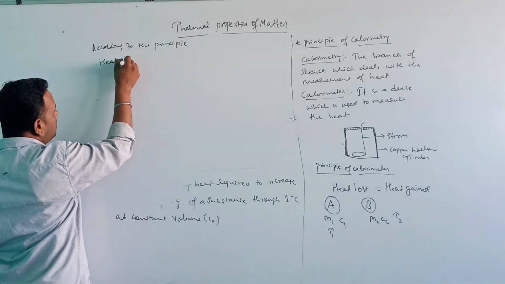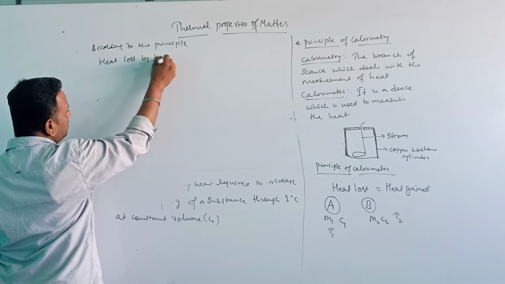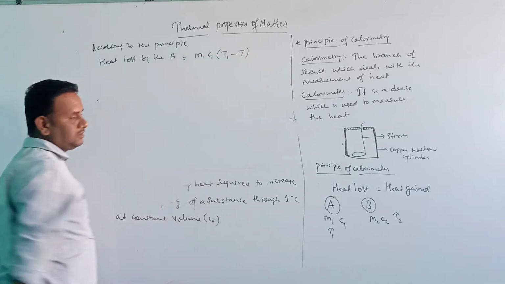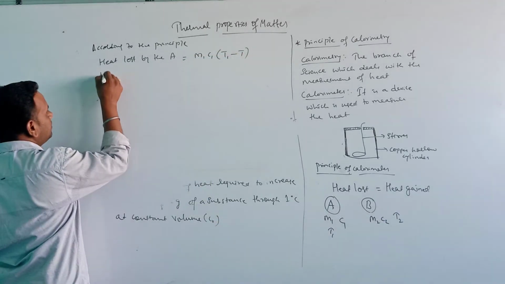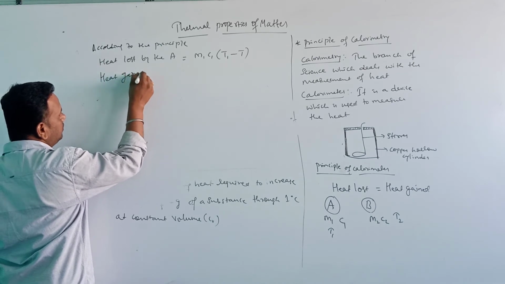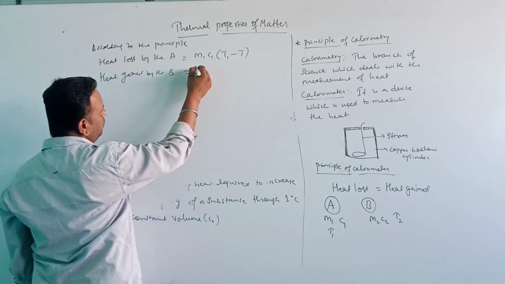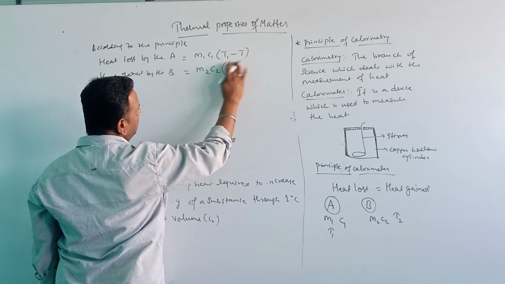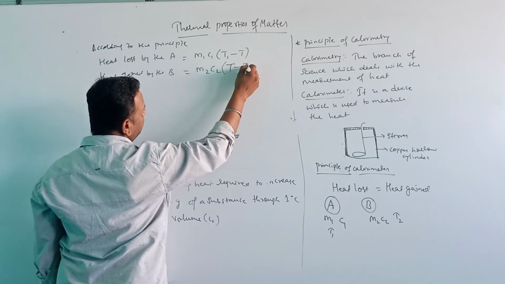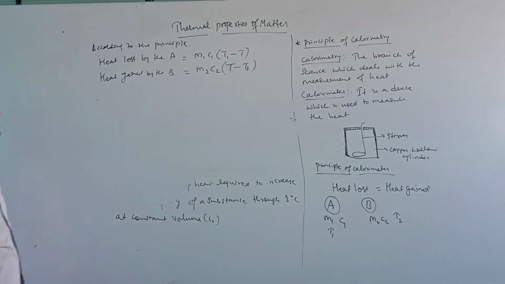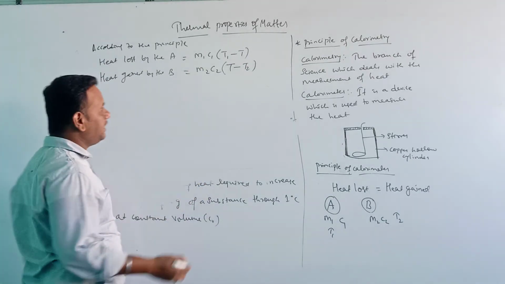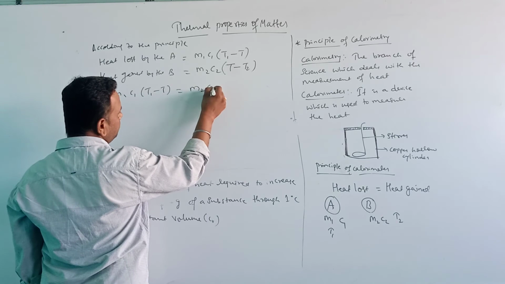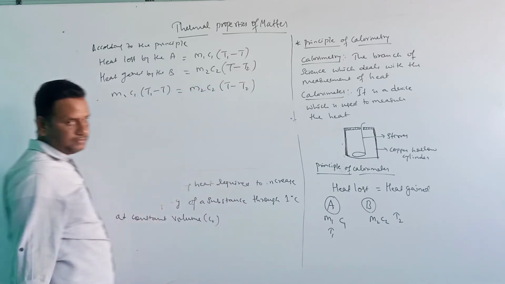Heat lost by A is m1 C1 (T1 minus T), and heat gained by the B system is m2 C2 (T minus T2). So m1 C1 (T1 minus T) is equal to m2 C2 (T minus T2).